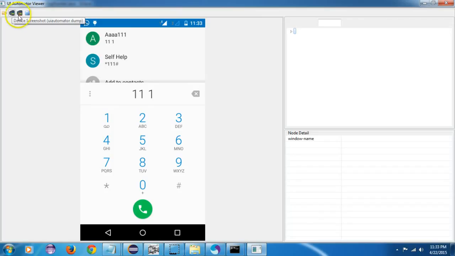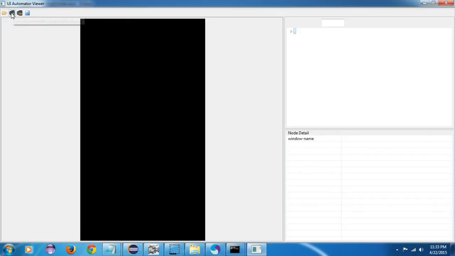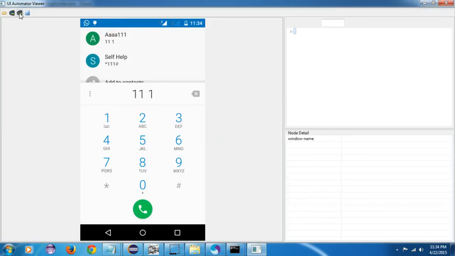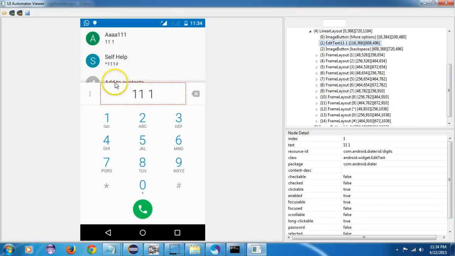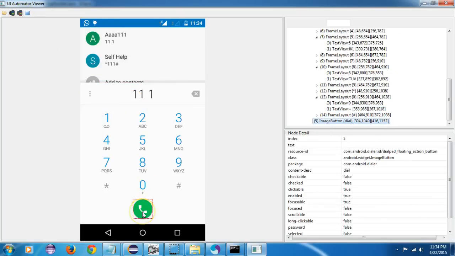And friends, I will suggest you always take the screenshot by this, because sometimes there are some screens which you won't get by the other way, and you won't be getting the element, so it's better you use this screenshot. So now we have to get the ID for this.